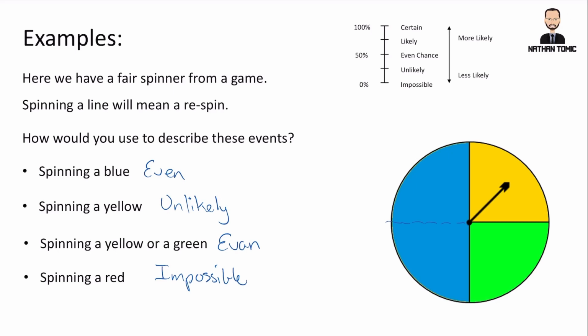So hopefully we can see how we can use the language of chance, so certain, likely, even chance, unlikely, impossible, and more broad terms like more likely and less likely. We can use those terms to start talking about the possibility or the chance of something happening.